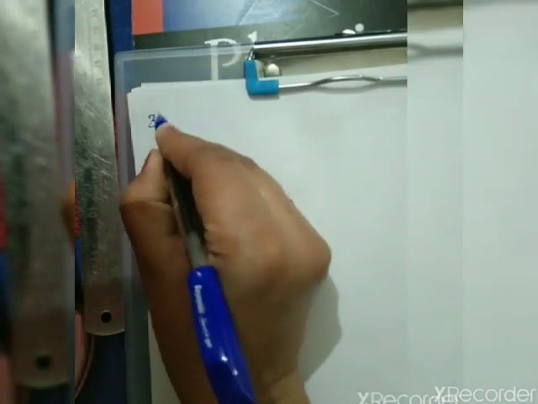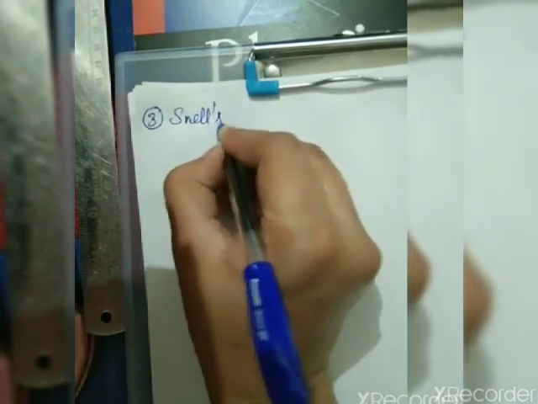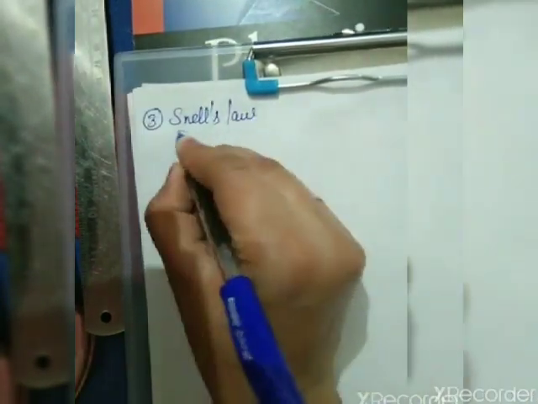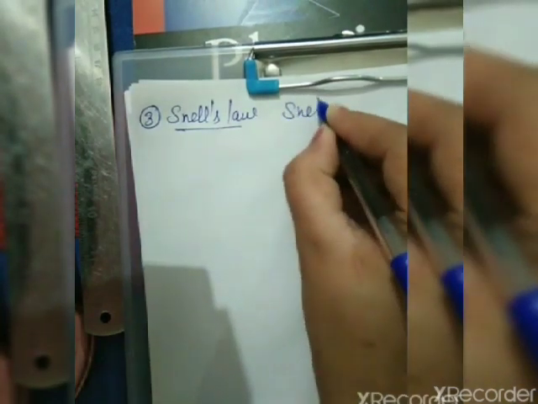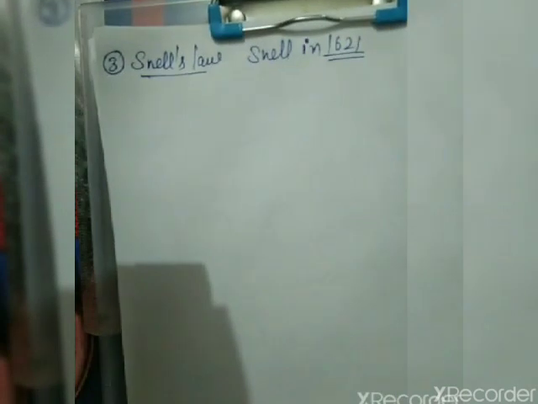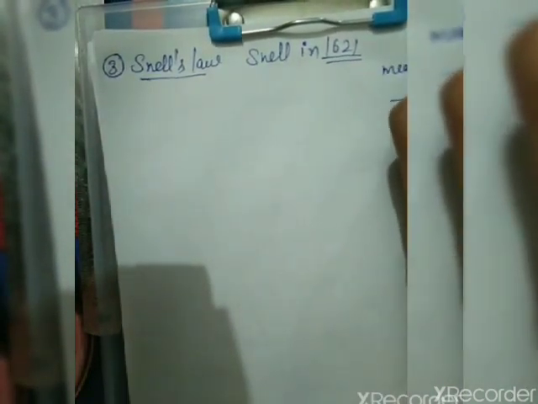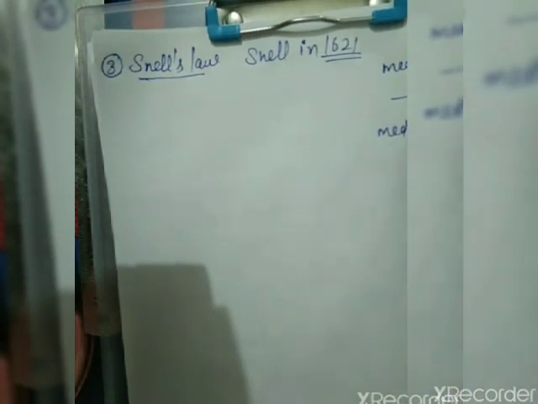The third and the last law of refraction is known as Snell's law. That was given by Snell in 1621. What is the statement of Snell's law? Here is medium 1, medium 2, change in medium, path changes.